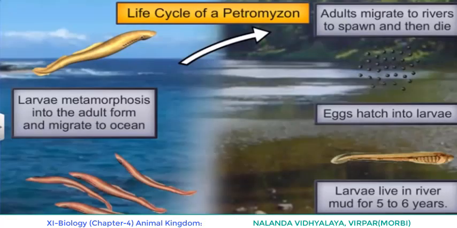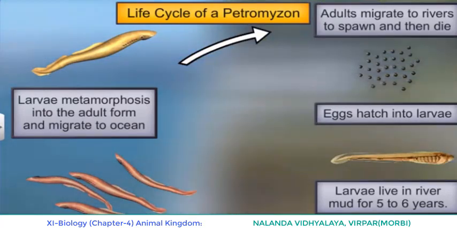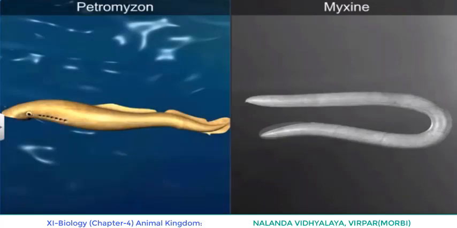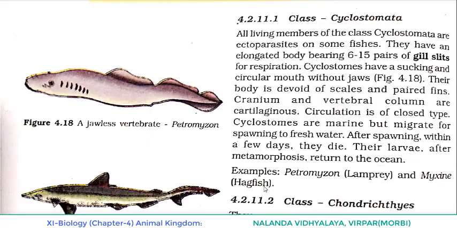So what is the point here? Once again, cyclostomes are marine but migrate for spawning to fresh water. After spawning, within a few days, they die. Their larvae, after metamorphosis, return to the ocean. Examples: Petromyzon, also known as lamprey, and Myxine, hagfish. So this is regarding class Cyclostomata.